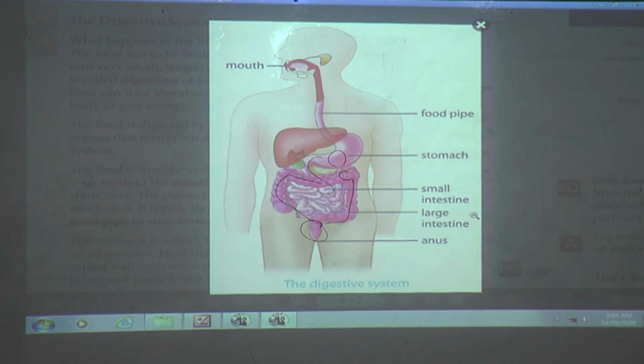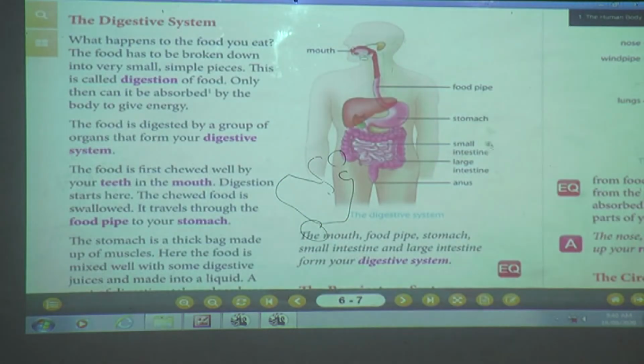The process of breaking down food into simpler substances is called digestion. Digestion is carried out by the digestive system. It is a complex process and involves more than one organ. Understood? Clear till here? Now we'll move to the next.